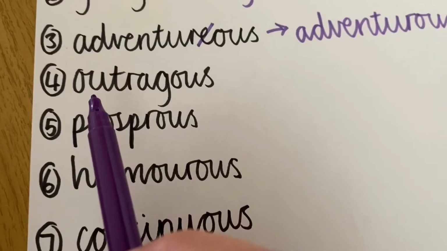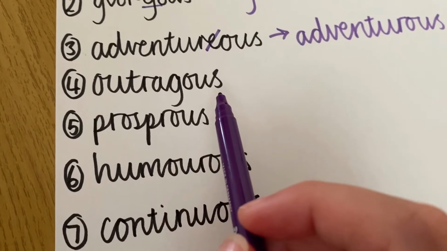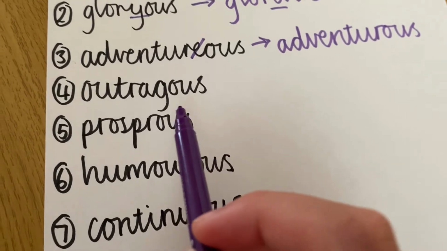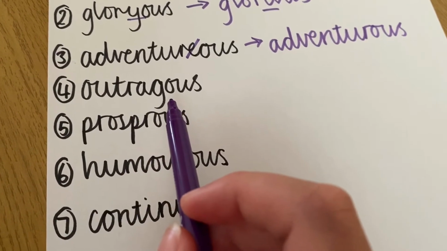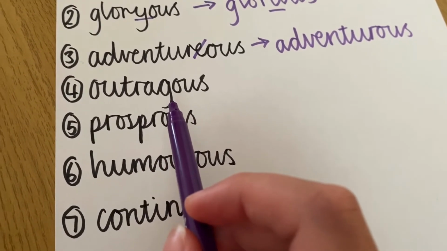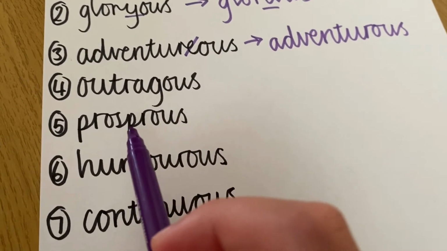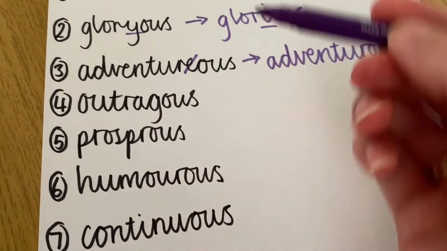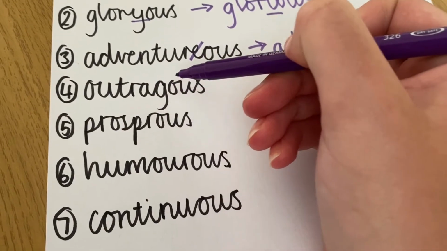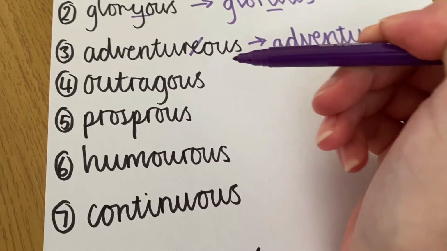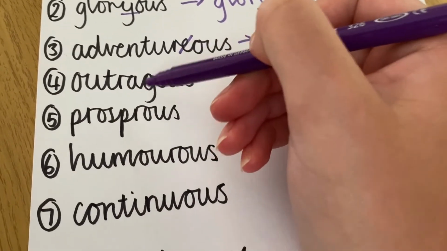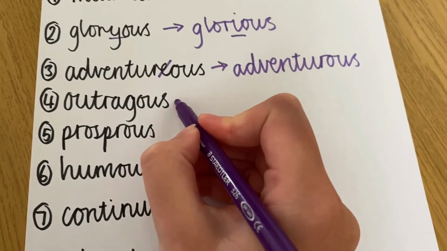O-U-S. So the fourth one is outrageous. Now the root word of outrageous is outrage. And it ends in a G-E. And if it ends in a G-E, I should have kept the E in it here. Oh, that's so silly. I kept the E in adventure, but not in outrageous. So it should have been spelt like this.